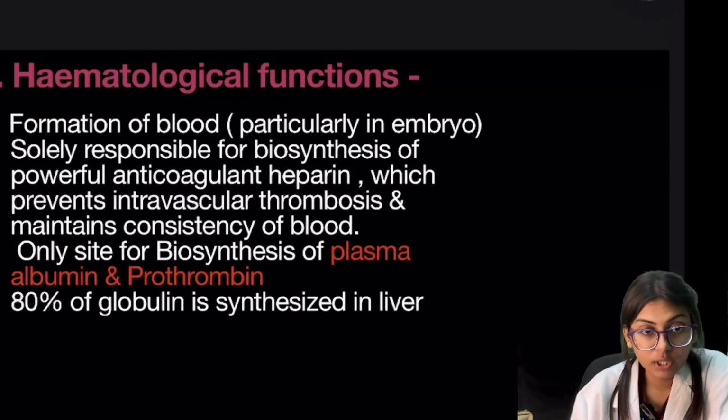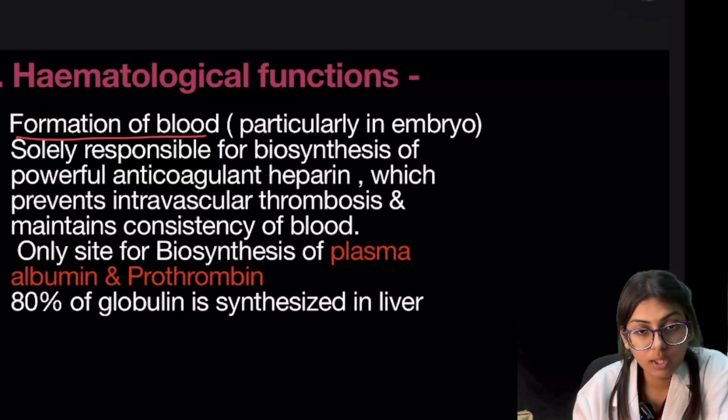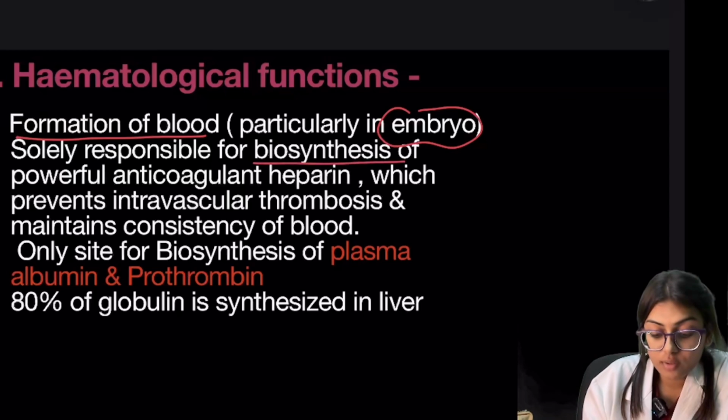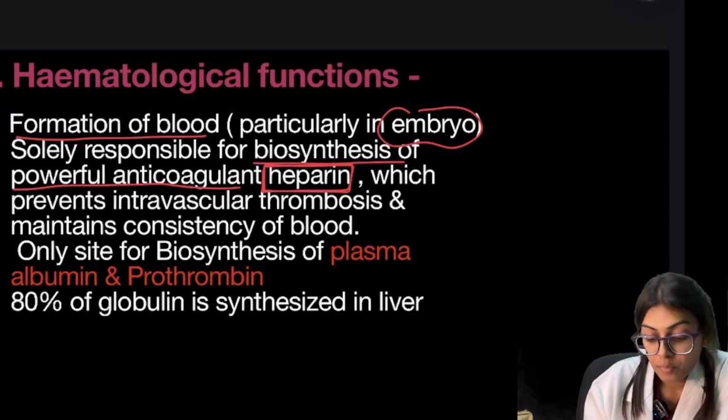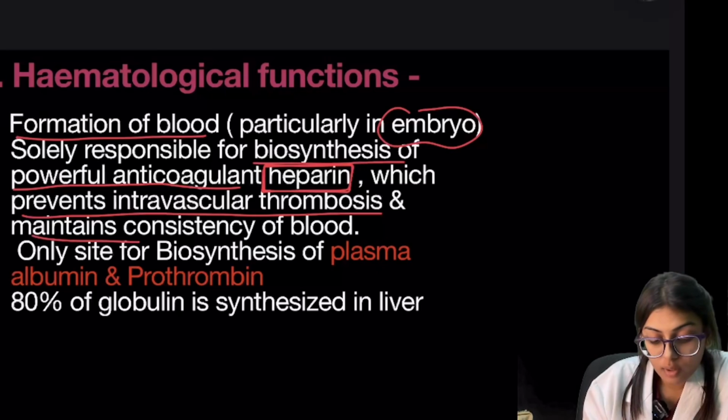Now hematological functions. Liver takes part in the formation of the blood, but it is particularly in the embryo, and it is also responsible for the biosynthesis of the powerful anticoagulant heparin. Heparin is a powerful anticoagulant which prevents the intravascular thrombosis, and it also maintains the consistency of the blood.